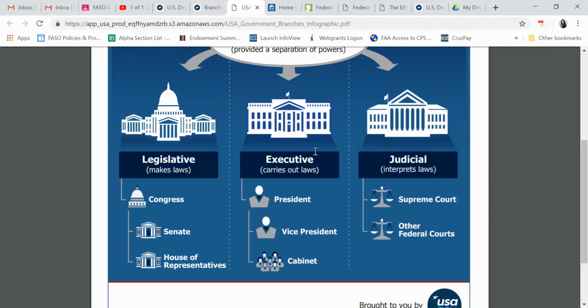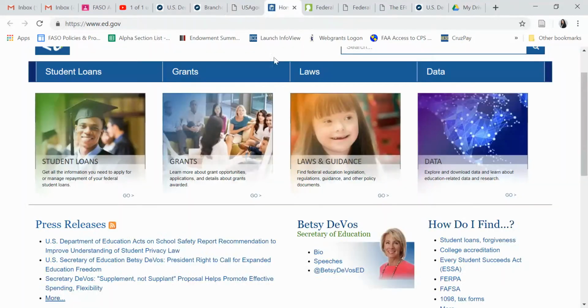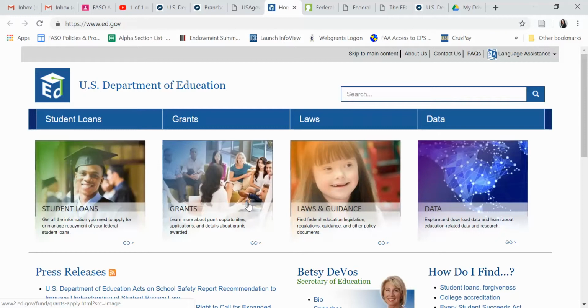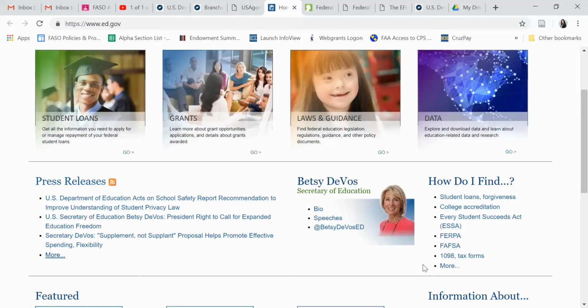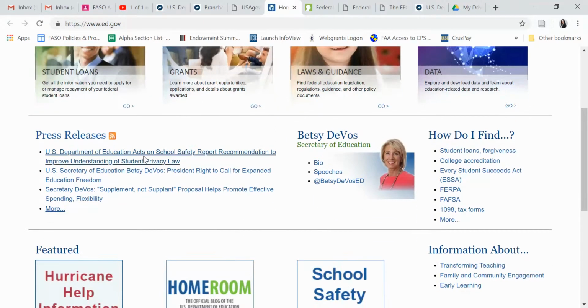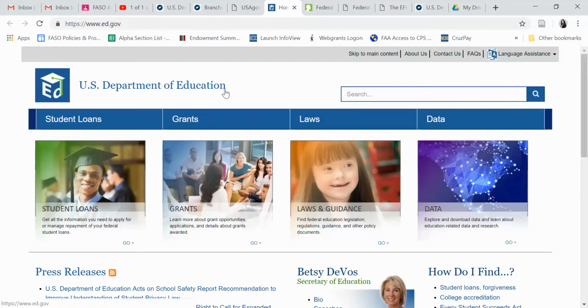So the Executive Office of Department of Education hosts their own website. Here it is. So here's the U.S. Department of Education. They are responsible for quite a bit. They go all the way from PK to college and beyond in terms of their responsibilities for federal programs that tie to education. So here they highlight student loans, grants. They have a section on laws and guidance, and then they do a lot of data analysis and data collection. Here's the current Secretary of Education, Betsy DeVos. It's not a very fancy website, but they are responsible for quite a bit in terms of the educational pipeline.